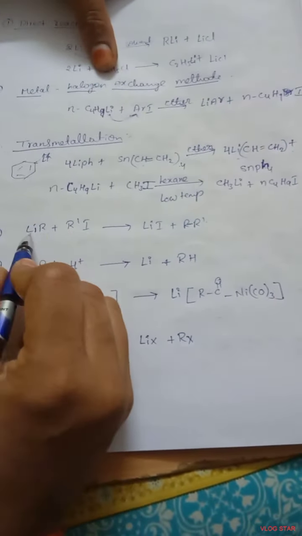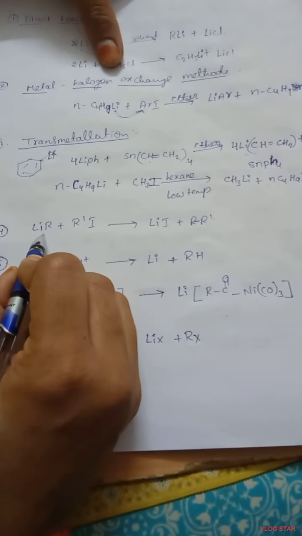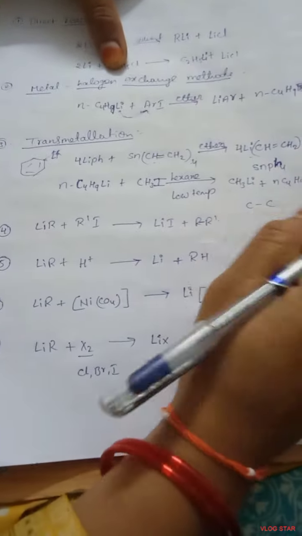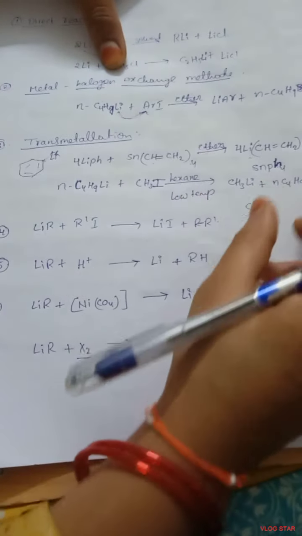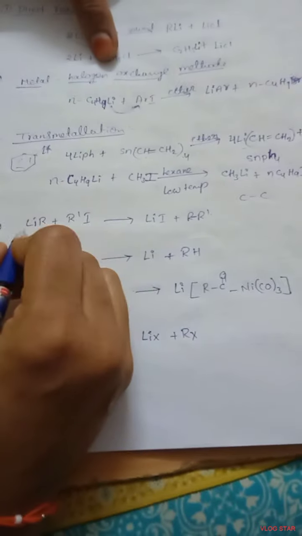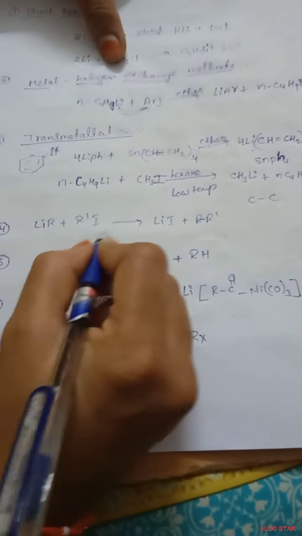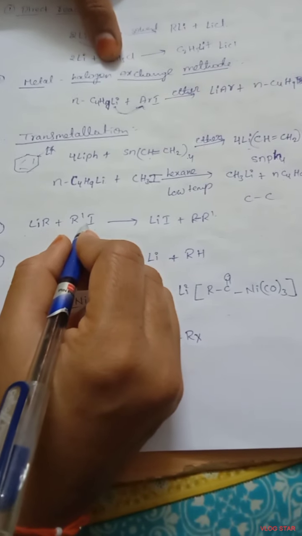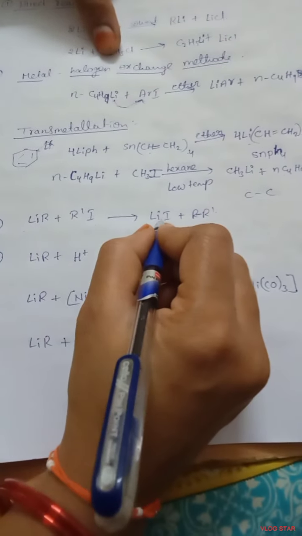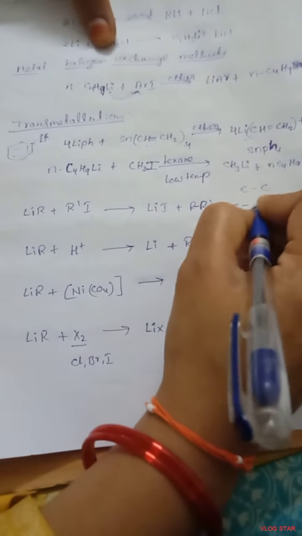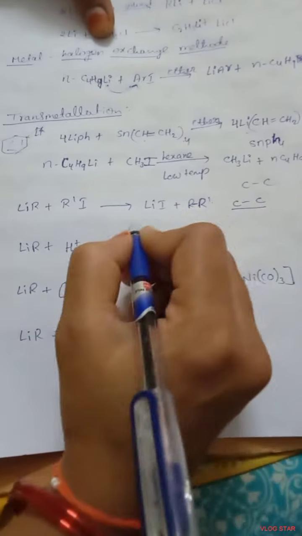Now, alkyl lithium can be used to form carbon-carbon single bonds. Alkyl lithium reacts with alkyl iodide, and we get lithium iodide and the coupled alkyl groups. This is the carbon-carbon bond.